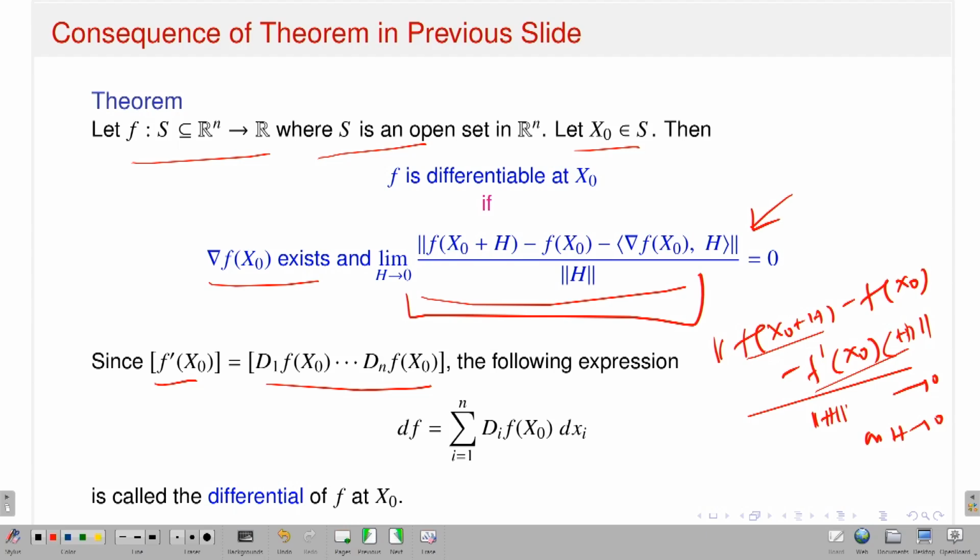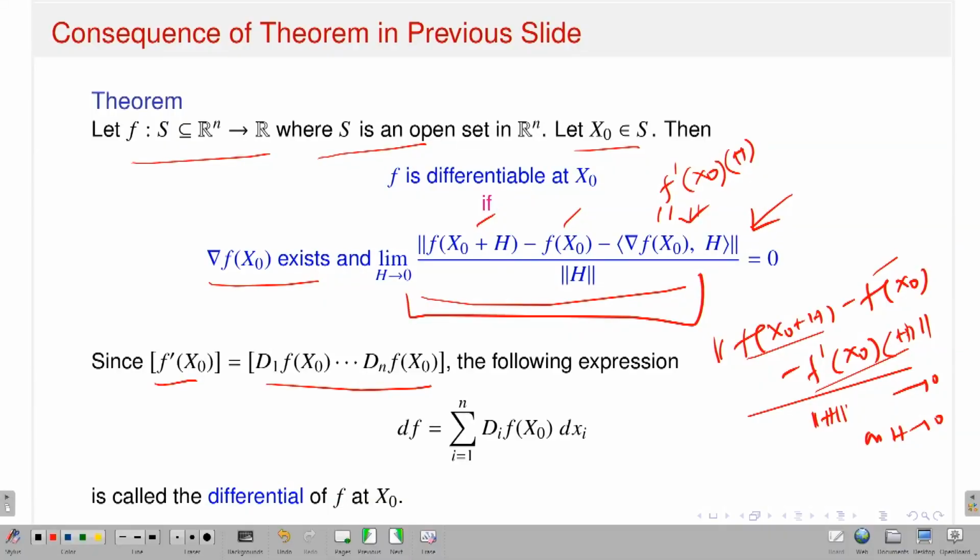Look, f of x naught plus h minus f of x naught minus the total derivative, the linear transformation that I am guessing, which is the gradient vector acting on h, that is the dot product of the gradient vector with h. Now you just have to show that this limit goes to 0. Once I have done this, I will say that yes, my function is differentiable at the point x naught, and the total derivative, that means the linear transformation, is nothing but the gradient vector.